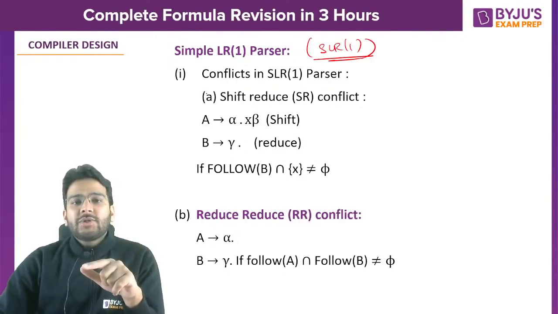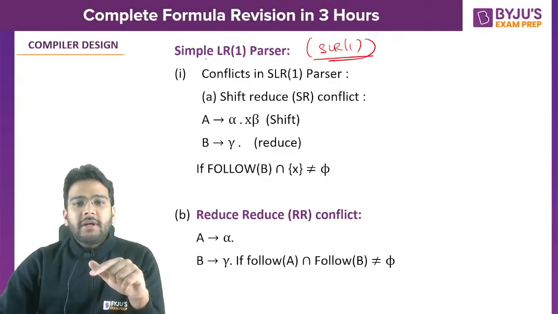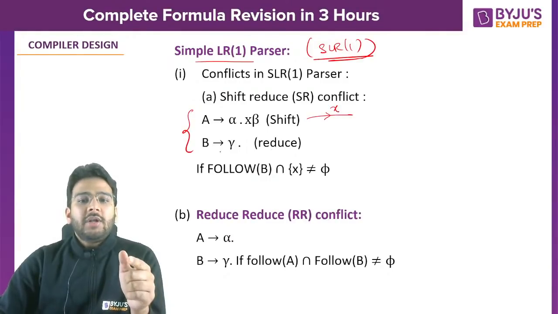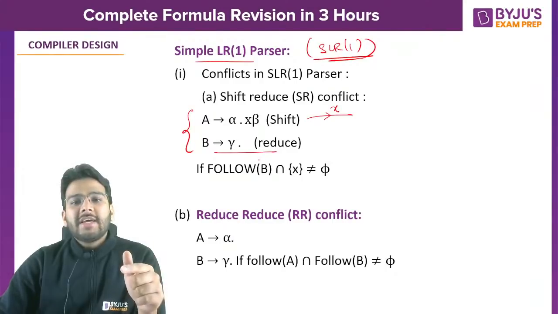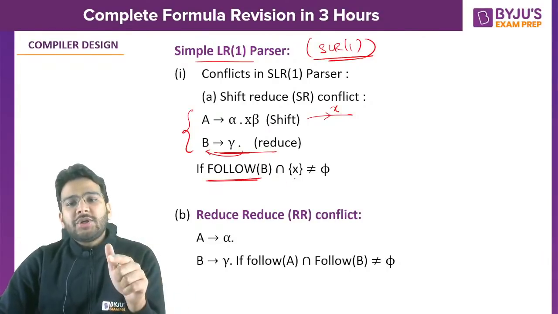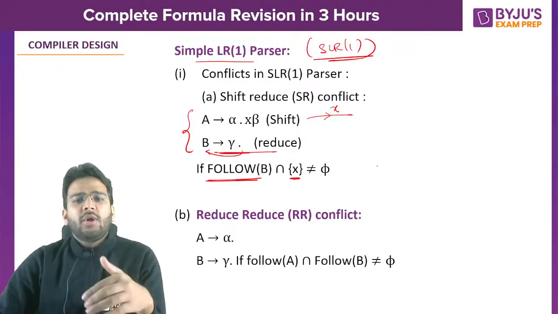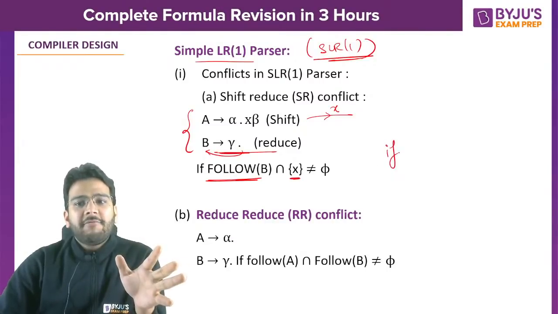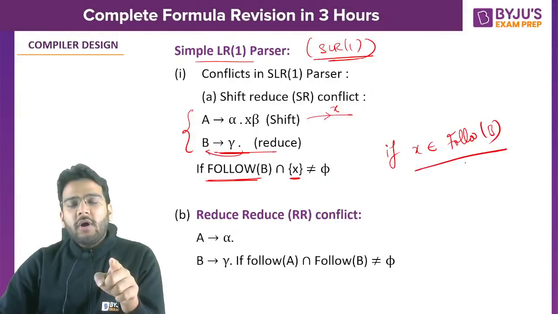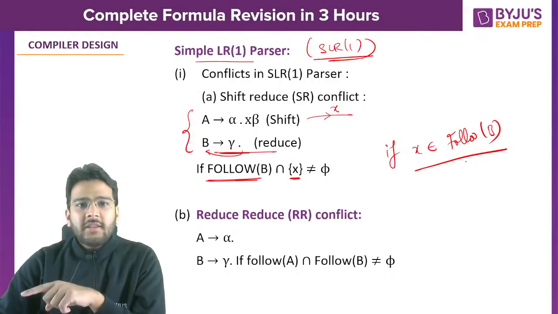But in case of SR conflict in SLR1, if in the same state you are having a shift move on a terminal and you have a reduce item, then how to check SR conflict? Wherever you have the reduce item, find the follow of the left hand side. So follow of B intersection, if you are having that terminal, or in simple words you can write, if X belongs to follow of B. Simple. If X belongs to follow of B, that means X is there in the follow of B also.